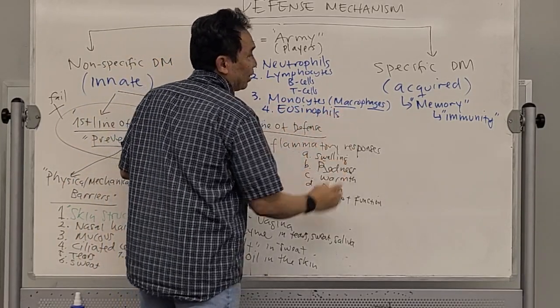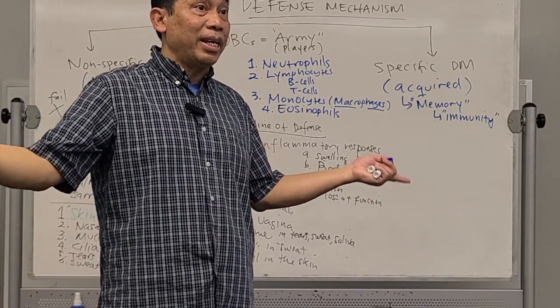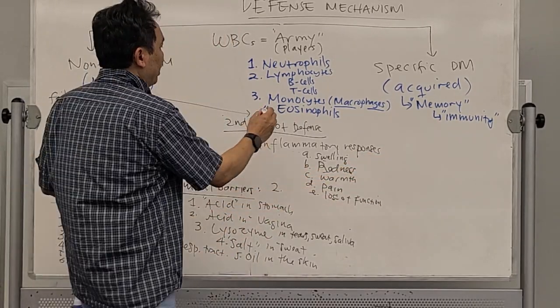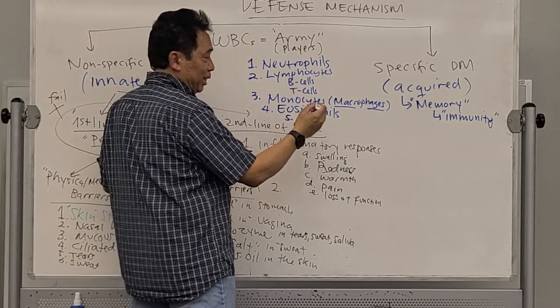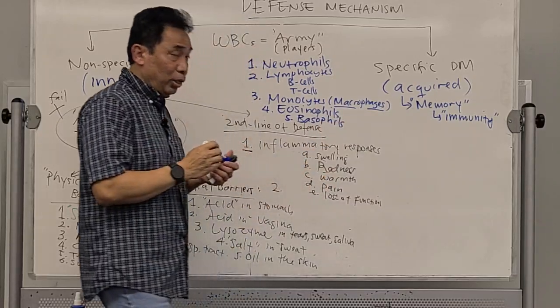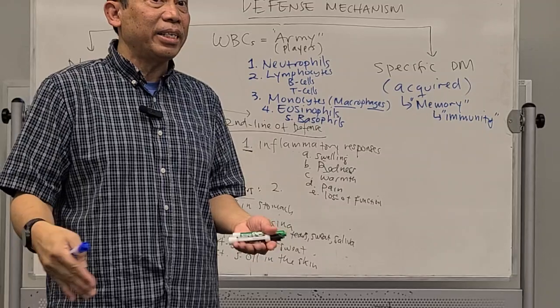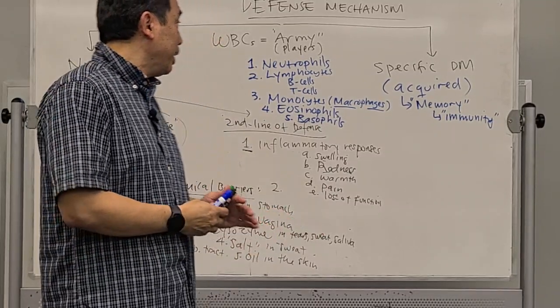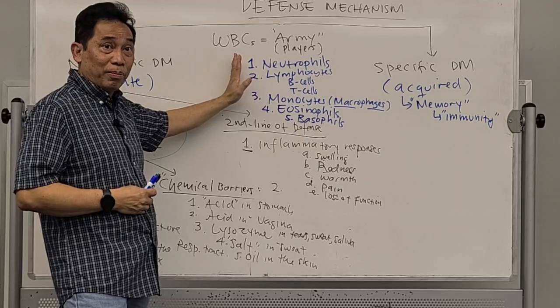Eosinophil. This is the one that fights against parasites like worms, malaria. And the last one, the least abundant one, basophil. And this is usually used for allergic reaction, fights allergens. So these are the 5 players inside our body.